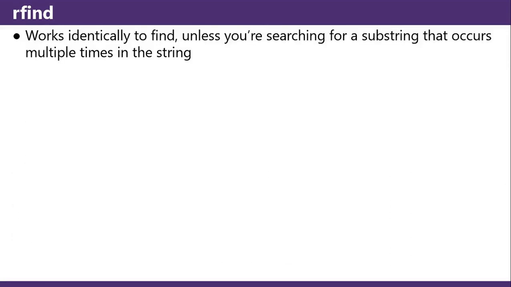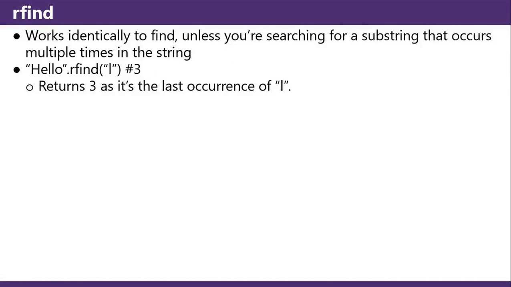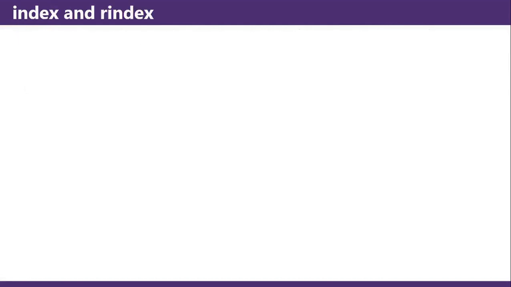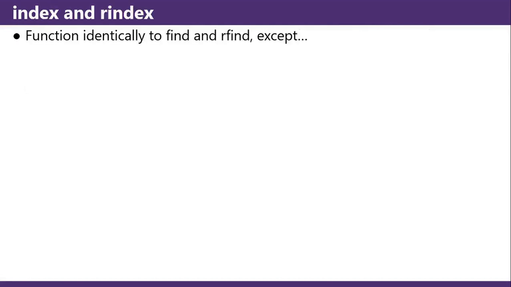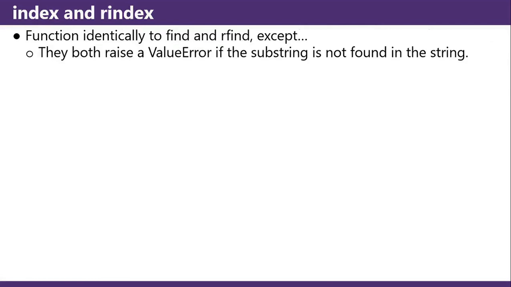rfind works identically to find unless you're searching for a substring that occurs multiple times in the string. "hello".rfind of L returns 3, as it's the last occurrence of L. index and rindex are functionally identical to find and rfind, except they both raise a ValueError if the substring is not found in the string.